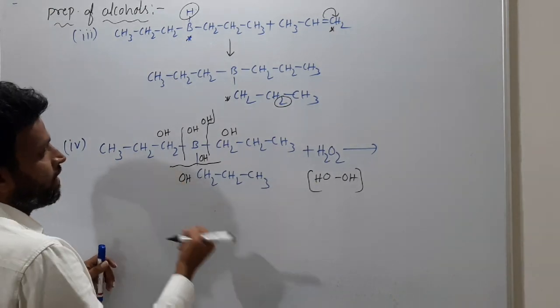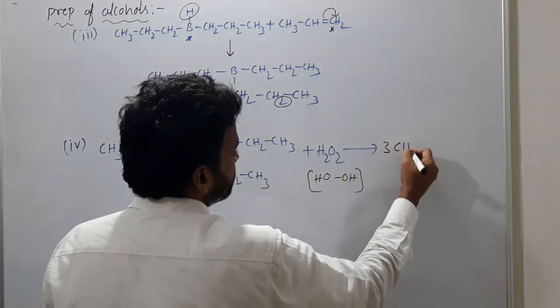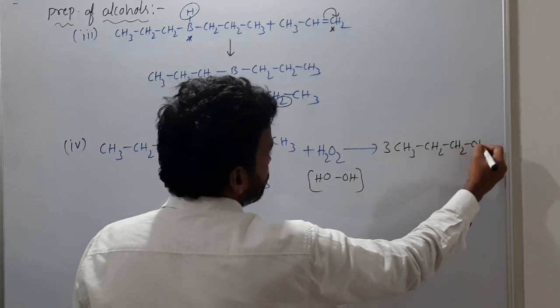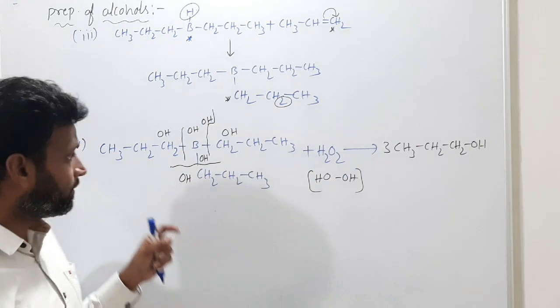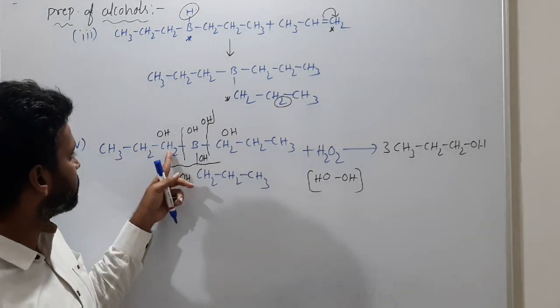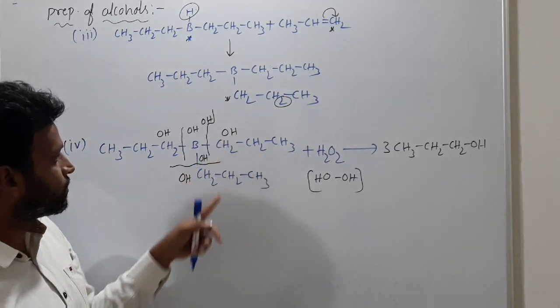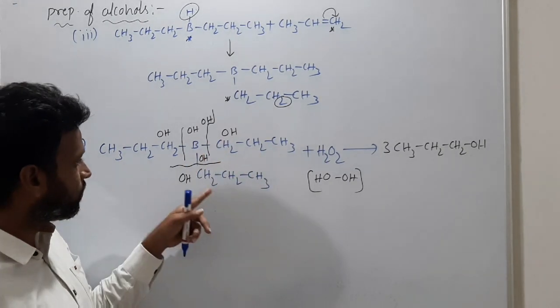So what happens? The final product is 3 moles of CH3, CH2, CH2, OH. That will be 3 moles, understood? CH3, CH2, CH2, OH. Got it? Because this bond is broken now.